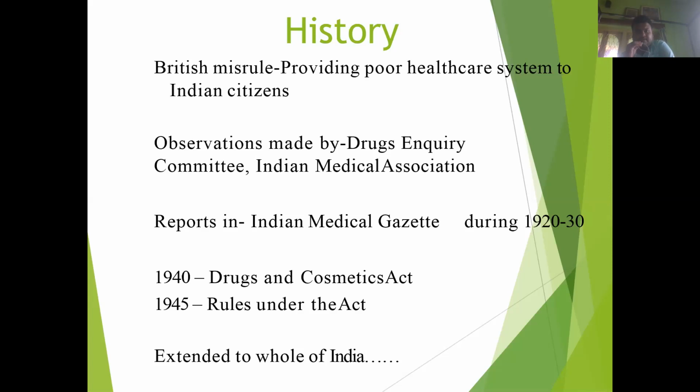They observed that the British provided a poor healthcare system to Indian citizens. So they reported in the Indian Medical Gazette during 1920 to 1930.